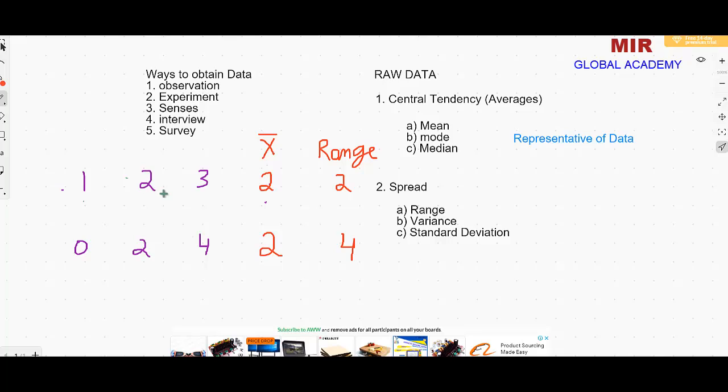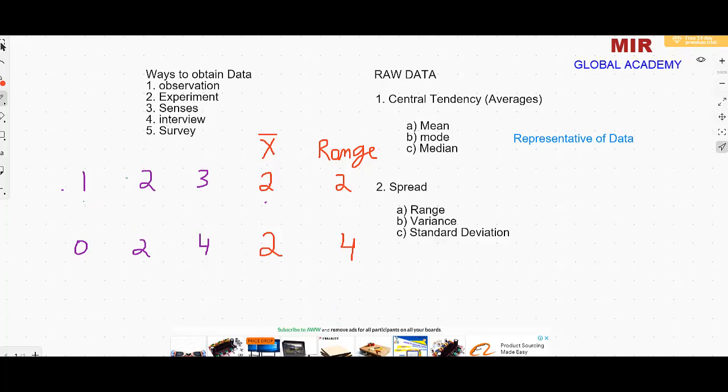So look here, the range of this one is 2 and the range of the second one is 4, and range is maximum minus minimum. So 3 minus 1 is 2 and 4 minus 0 is 4. Now you can observe there are two different types of data. Both have the same average, but the range is different.